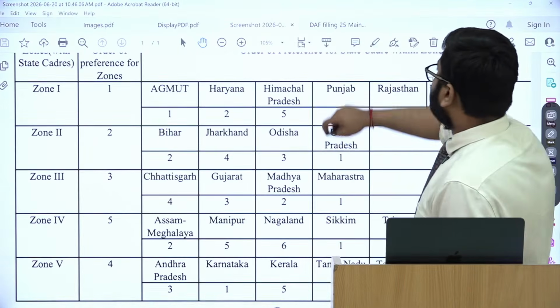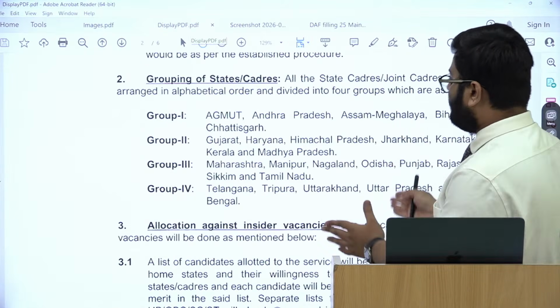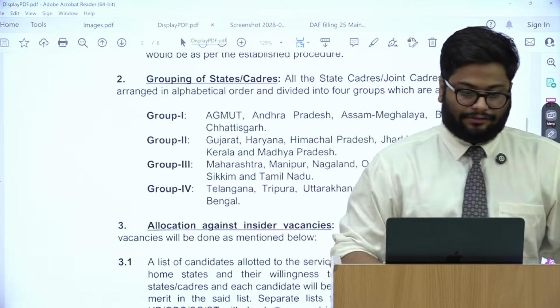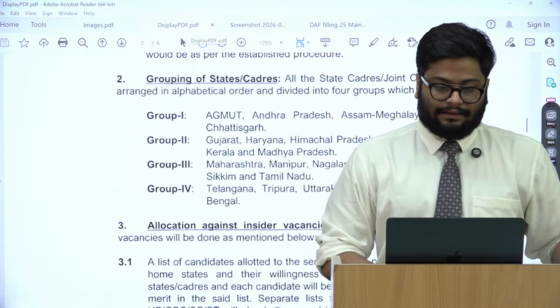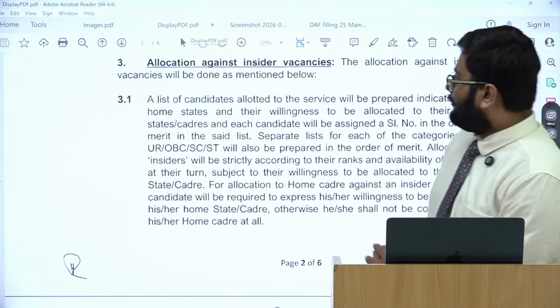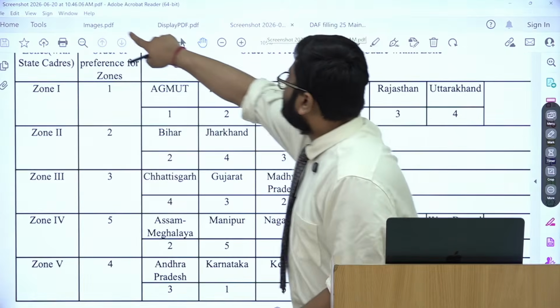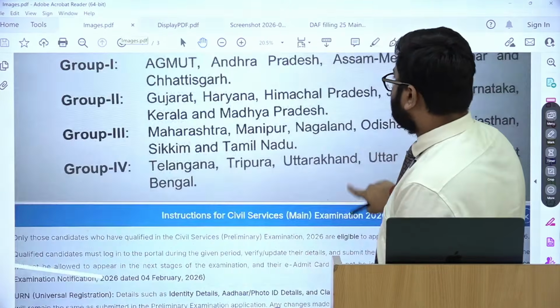Okay, so what changes have happened is the grouping system that has been introduced in the policy. Okay, so now what you have to only do in the form filling is that you just have to select.